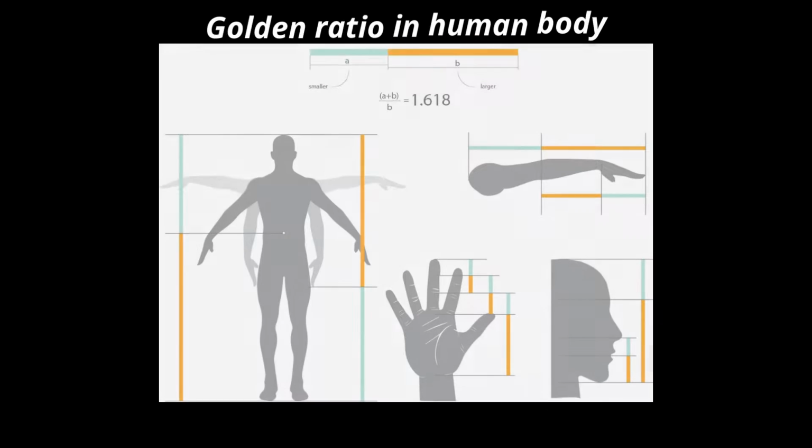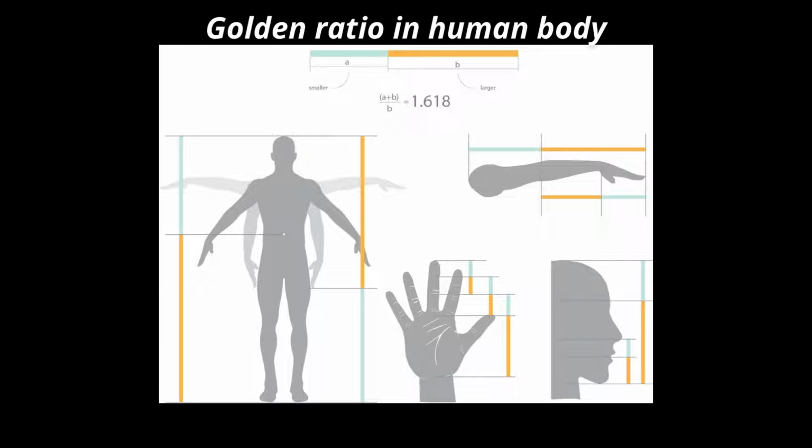And according to this ratio only, our human body itself is working. If you look at the ratio of your upper body to your lower body, it is going to result in 1.618. Even if you look at the length of your hands, your arms and the length of your whole hand, it will be in a Fibonacci format. And this is going to be really interesting, friends. If you look at this picture itself, you can clearly understand why I am saying the whole body is in a Fibonacci series only.